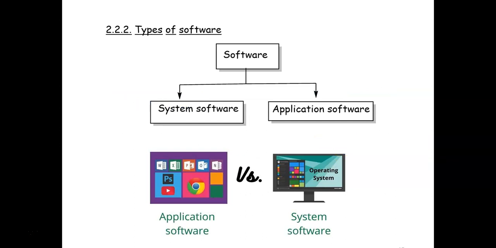So there are 2 types of software, system software and application software. Now we need to understand the difference between the two. Now what is system software? System software is something that makes the hardware work. So it works in the background and it gives instruction to the hardware to work in a particular way. And the application software, they run on the system software. So they convey their requirement to system software, and the system software actually optimizes the use of hardware components to satisfy the needs of the application software.